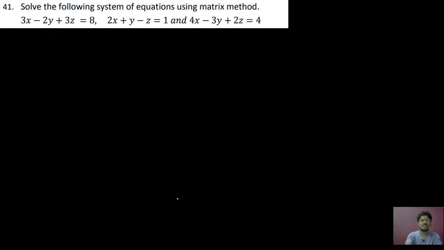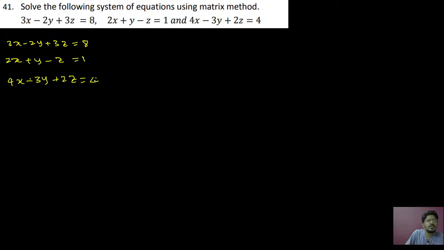So be careful while solving also. Okay. So let us quickly go for the next problem, that is solving the system of equations using the matrix method and finding the values of x, y, z. Okay, no problem. So first equation is 3x minus 2y plus 3z equal to 8. 2x plus y minus z equal to 1. 4x minus 3y plus 2z equal to 4.